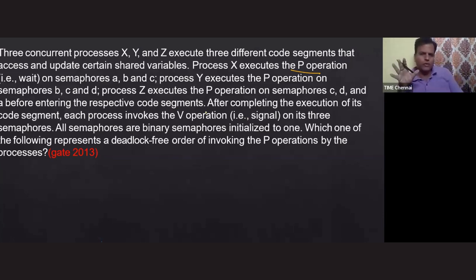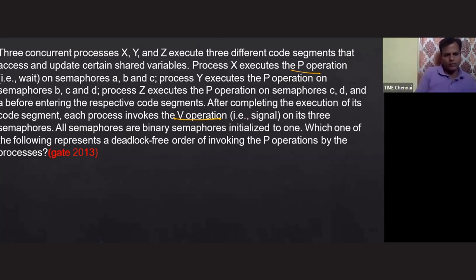After completing the execution of its code segment, each process invokes the V operation on its three semaphores. All the semaphores are binary semaphores initialized to 1. Which one of the following represents a deadlock-free order of invoking P operations by the processes?